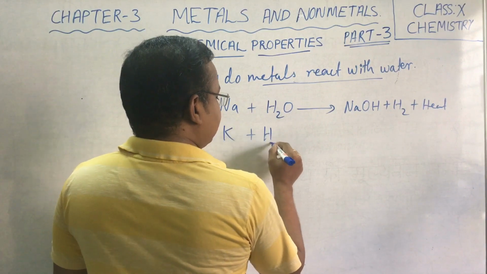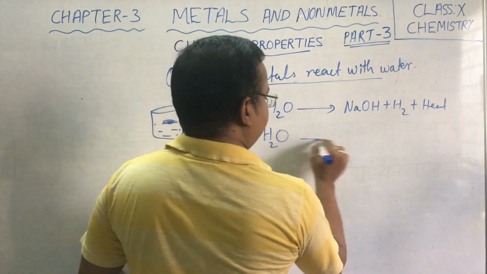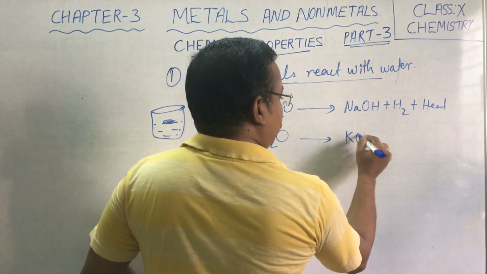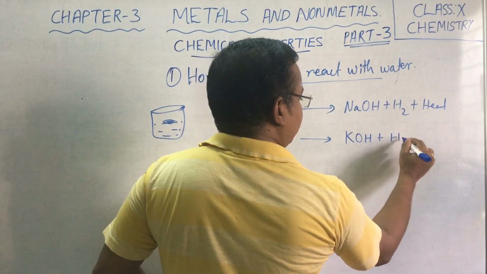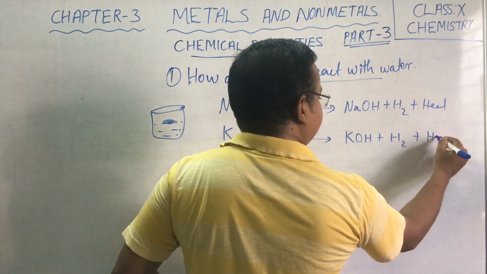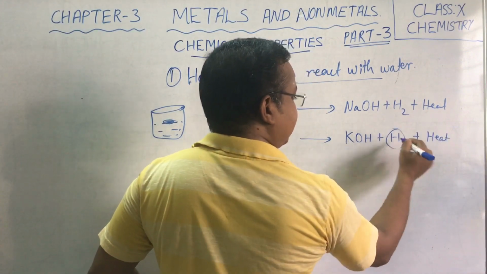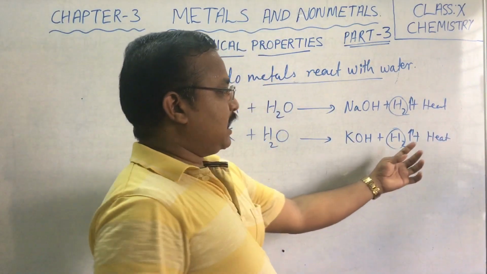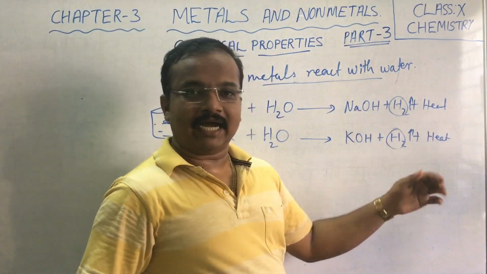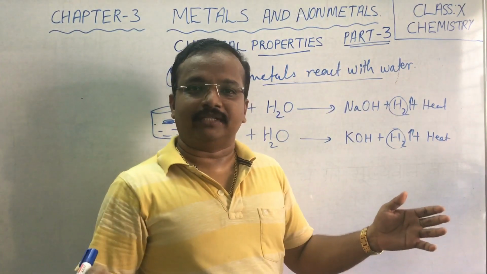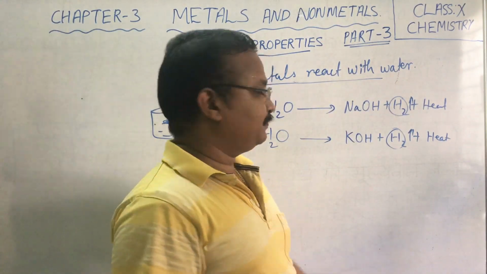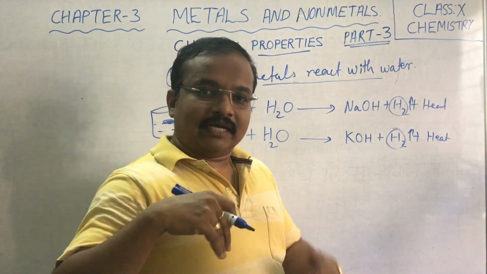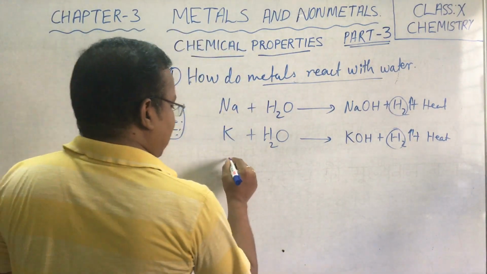Potassium also reacts with water to produce KOH plus H2 plus heat. Now we represent H2 with an arrow mark pointing upward. This upward arrow shows that hydrogen gas is evolving during the reaction. Clear? Now let's look into the next metal, that is calcium.